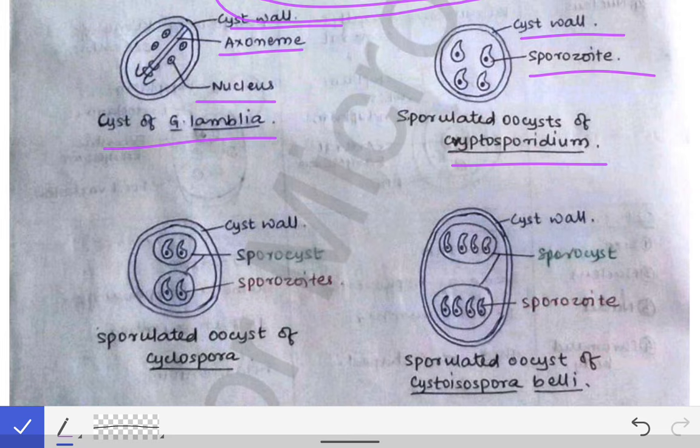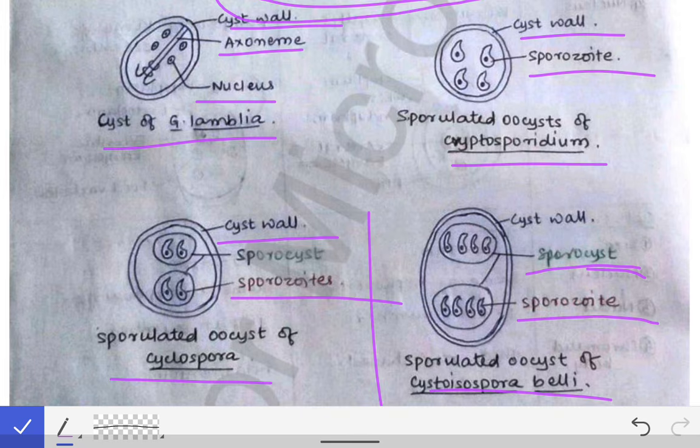While this is of the Cyclospora, where inside the cyst wall there are two sporocysts, and in both of these sporocysts we have sporozoites. Two sporozoites are present in each of these sporocysts. While this is of the Cystoisospora belli, where again you have two sporocysts, but the sporozoites are four in each one of them. So this is the difference between the Cyclospora and the Cystoisospora sporulated cyst.